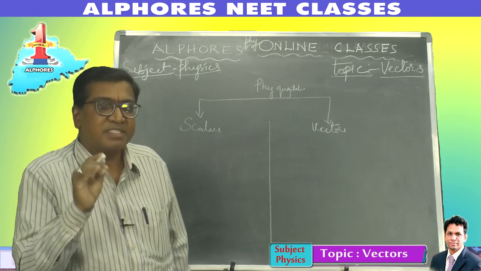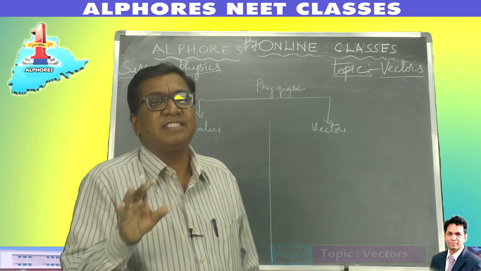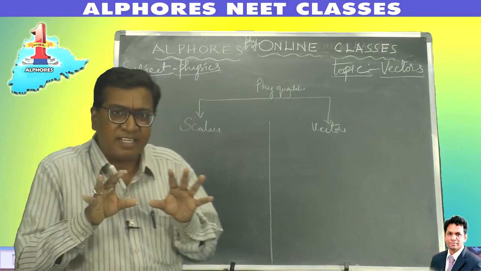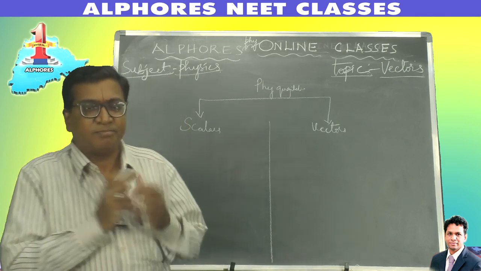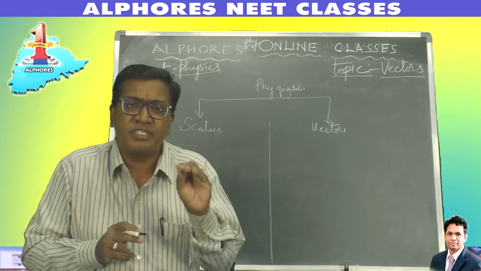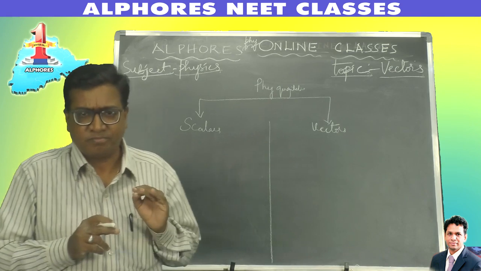Sometimes scalars even possess direction, but this direction has no significance or importance. It doesn't influence the magnitude of the scalar. So simply, scalars are physical quantities which possess magnitude and insignificant direction, if any.